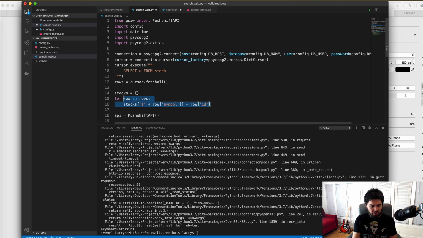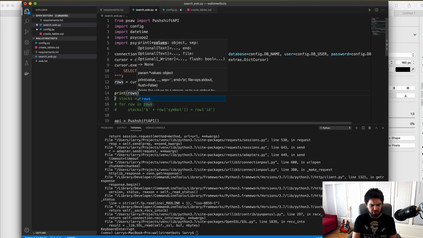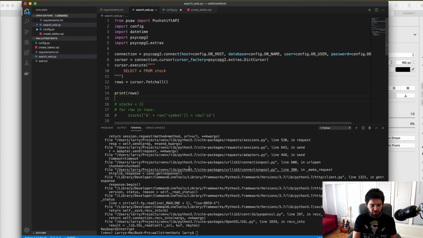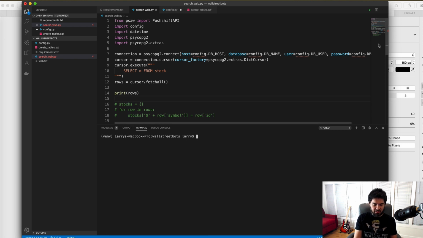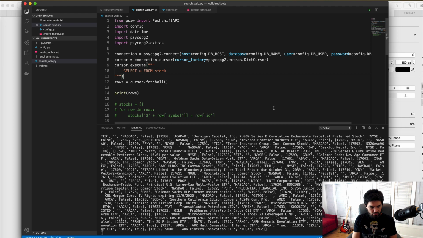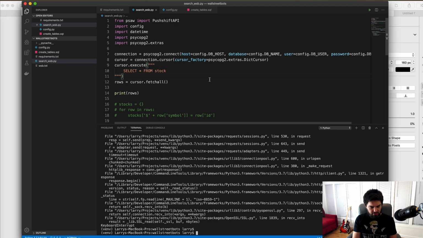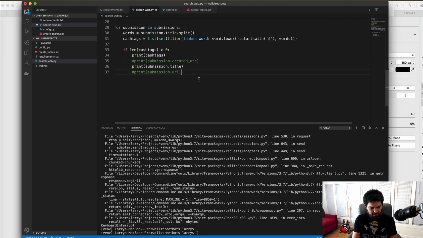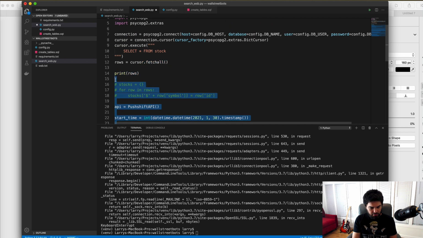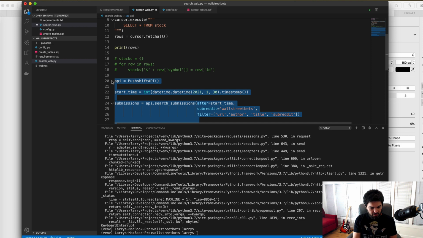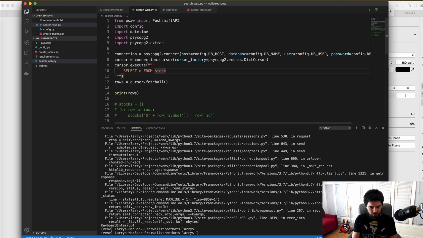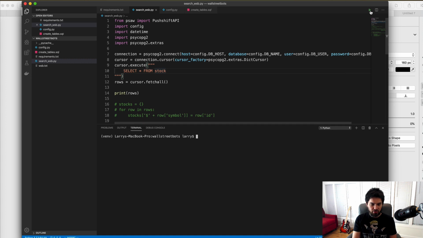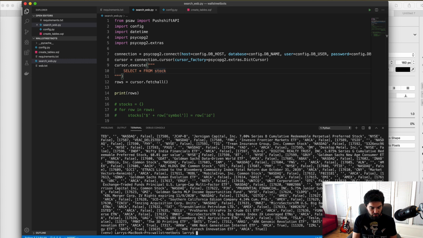And first of all, before I even do this, let me go ahead and just print the rows first, make sure you can connect to the database. You're going to have to debug that, and let's see if I have my database connection. Run that. Okay, it's doing a bunch of stuff, so it kept going. So let me comment this stuff out briefly, and then I'll put it back because I want to do the rest of this. Okay, I'll do that, and let's just make sure we can get our rows from our database. So you see that we got a bunch of stock rows that we've already populated.